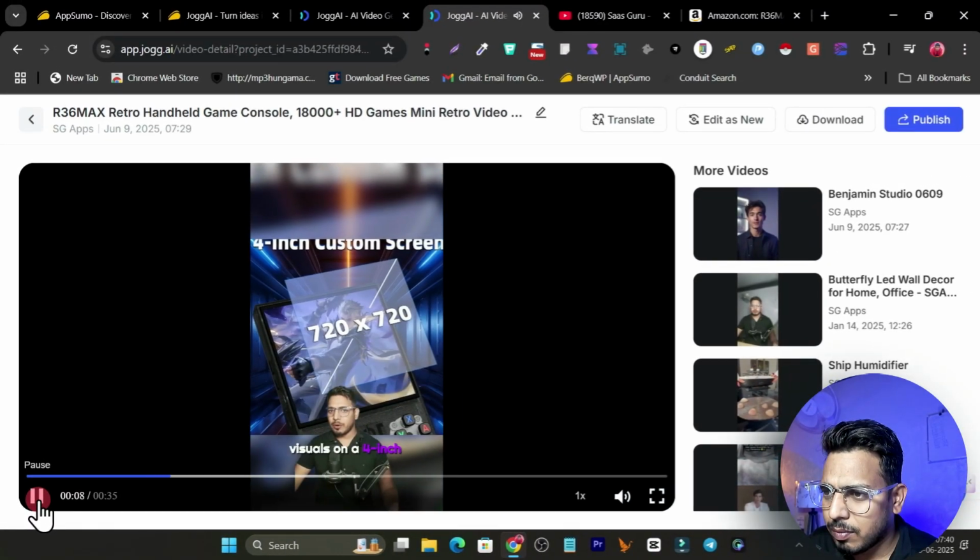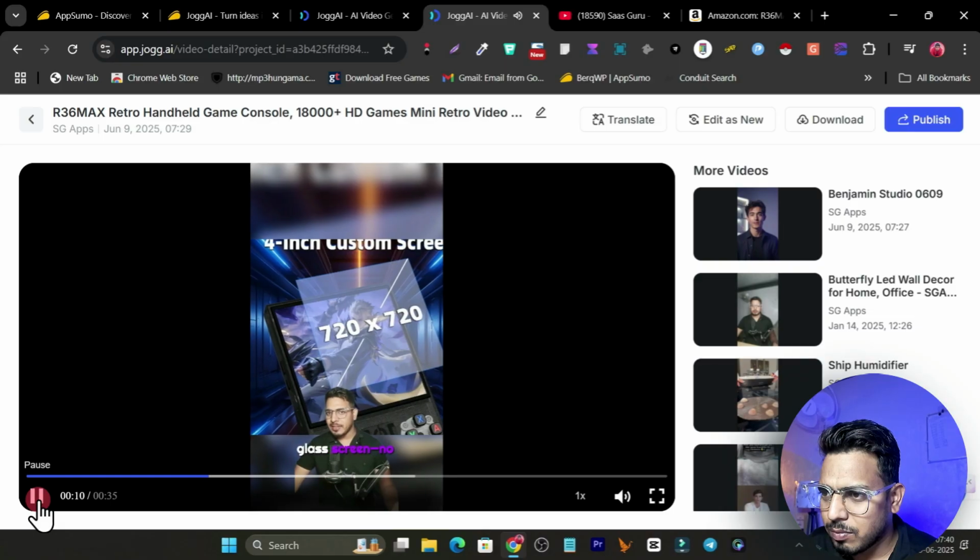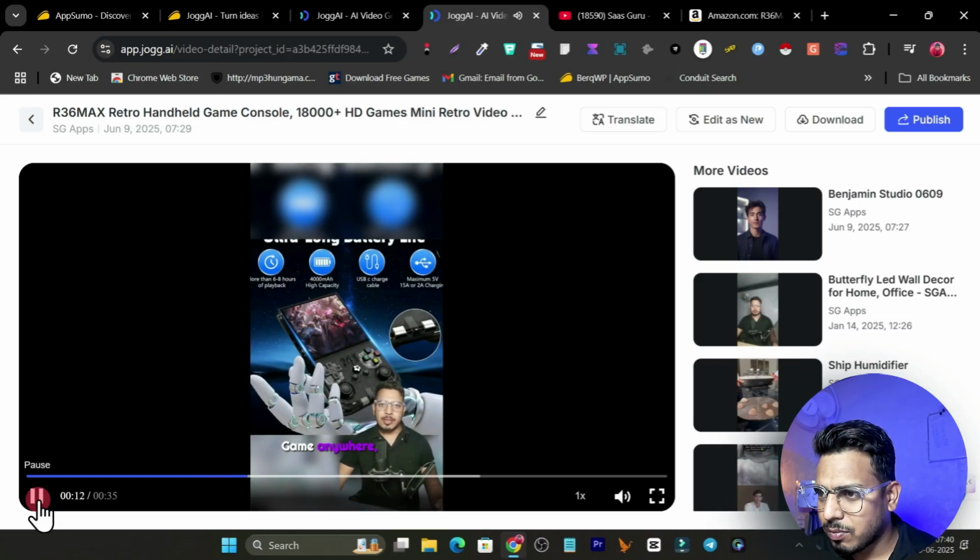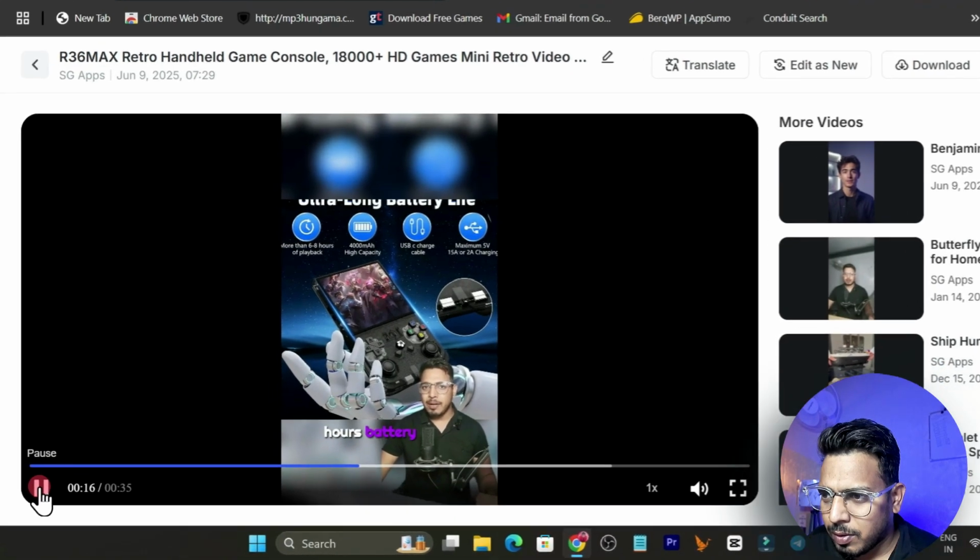Enjoy crisp visuals on a 4-inch HD tempered glass screen. No eye strain. Game anywhere, anytime. Portable design and up to 10 hours battery life.